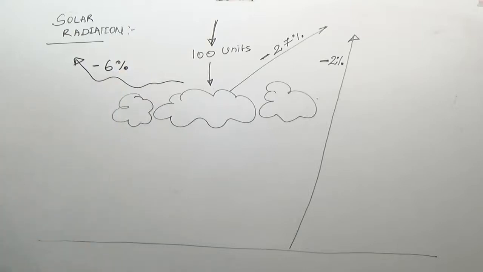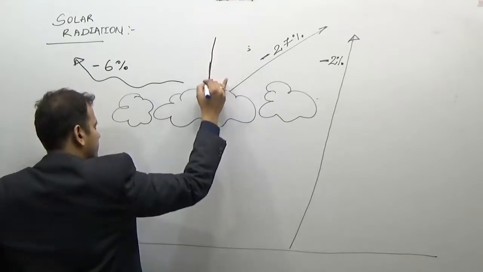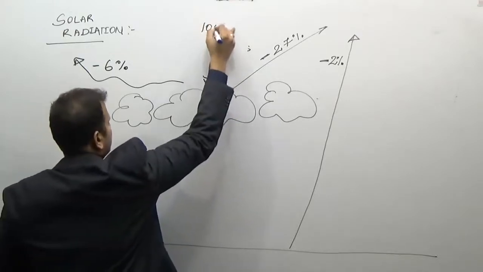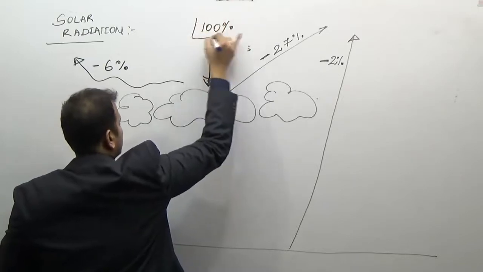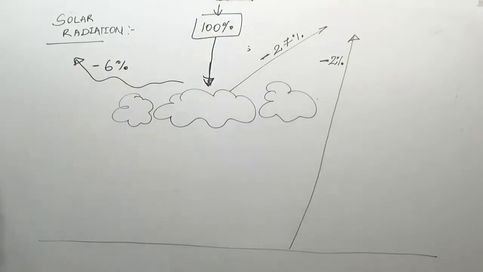So out of this 100 units or 100% solar radiation which was coming, 27% is going back by the clouds, 6% is being scattered by the space, and 2% is going back from the ground. So how much is remaining? The remaining is 65 units.